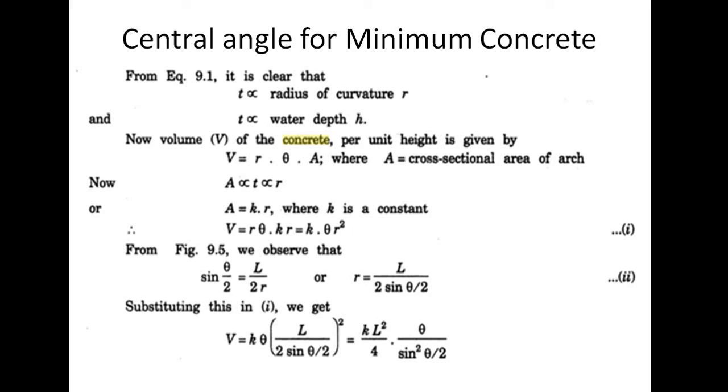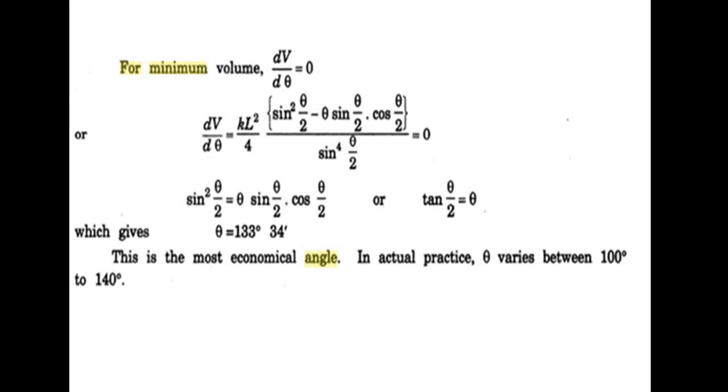So we can calculate V as R theta into KR. We can calculate R is L by 2 sine theta, and we can calculate V for minimum volume of concrete. We can use dV by d theta equal to 0. Upon solving, we will get theta equal to 133 degrees 34 minutes. This is the most economical central angle for an arch dam.